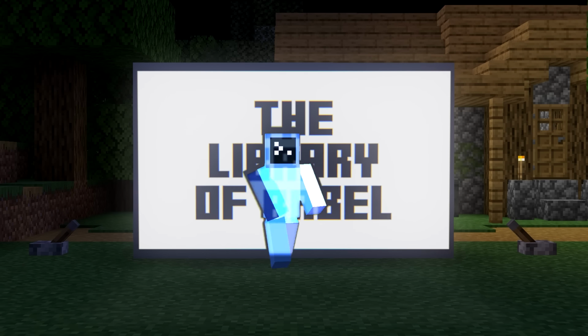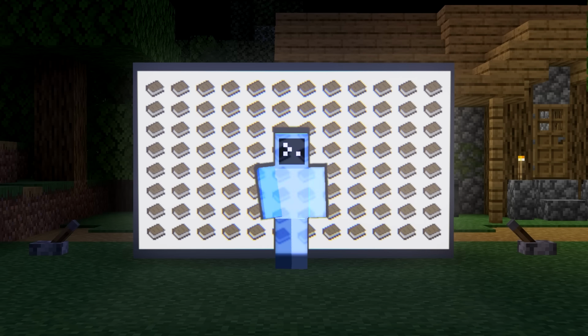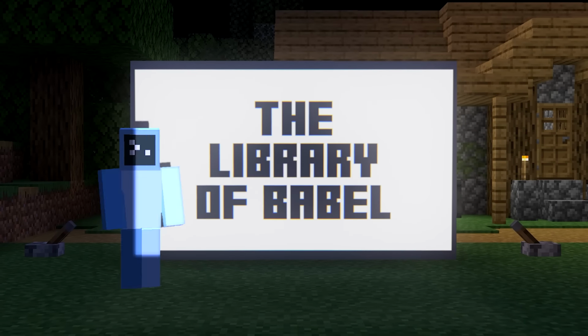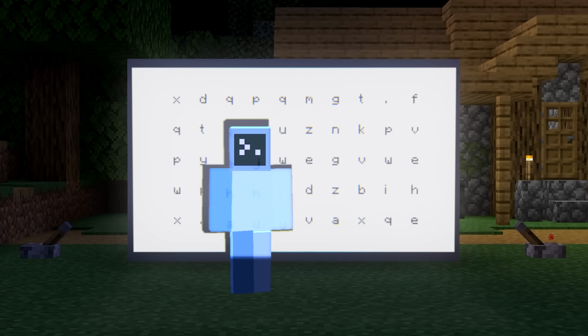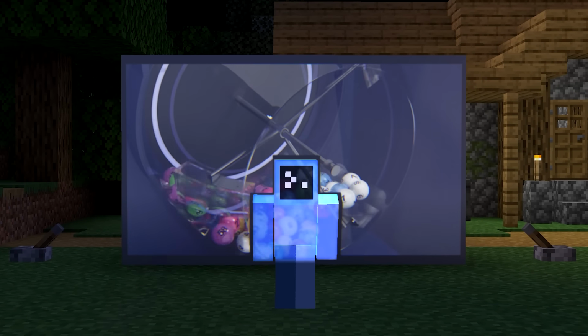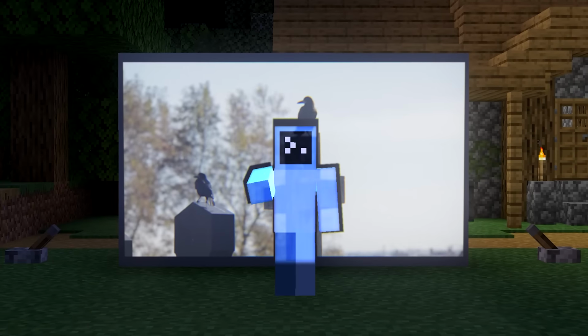But what makes this library special is that every possible book is contained inside. In other words, everything that has been, will be, and will never be written can be found. Since this fictional collection of texts consists of every combination of letters and punctuation, inside are the secrets to the universe, the next 100 lottery numbers, and the true story of your death.